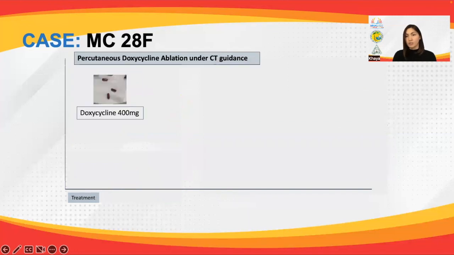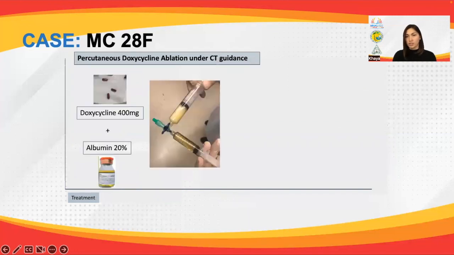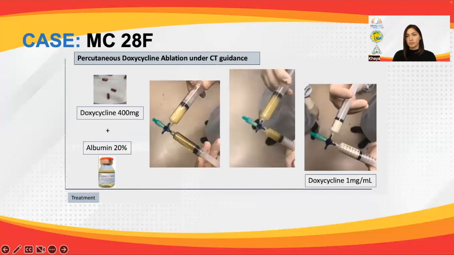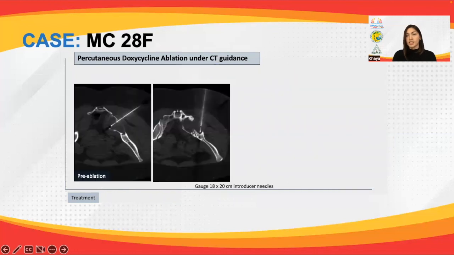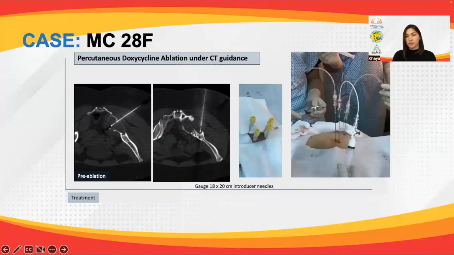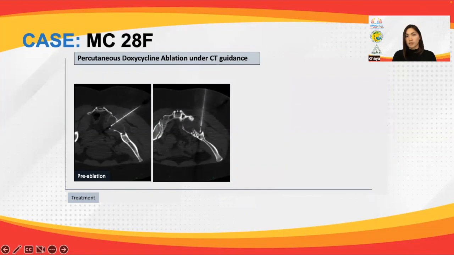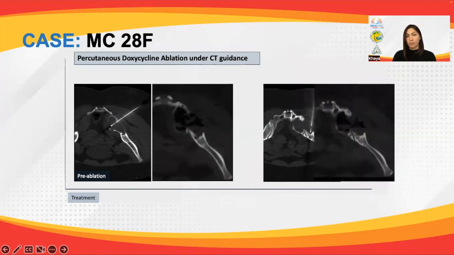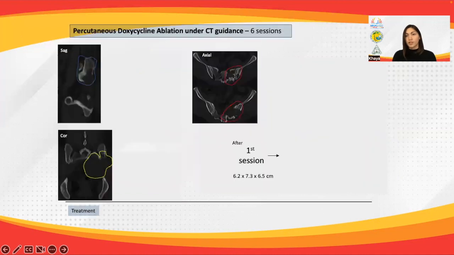The ablation agent was prepared minutes prior to injection, as shown on the following. In each session, a pre-ablation CT scan was done to determine the injection sites. These post-procedural scans showed ablation of the mass, and the number of sessions was based on a decrease in tumor volume and increase in intralesional bone formation.